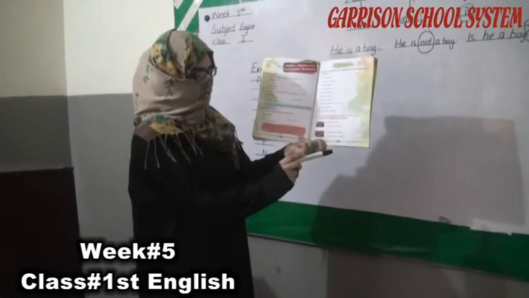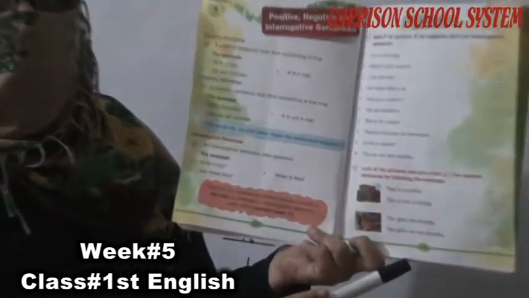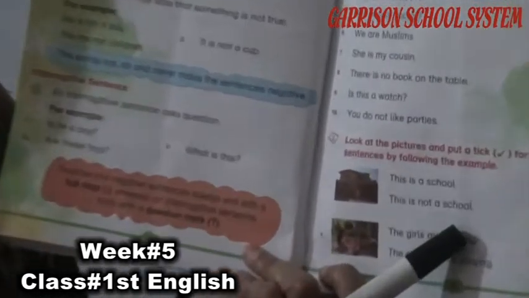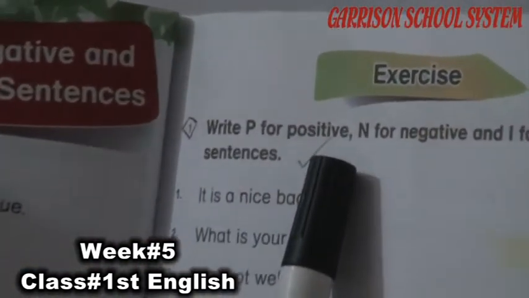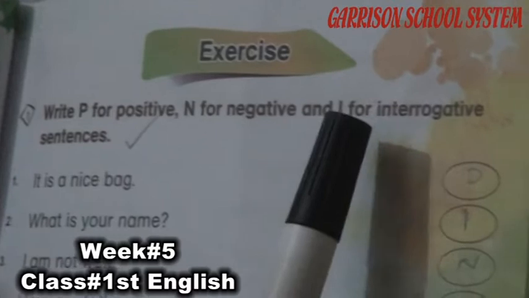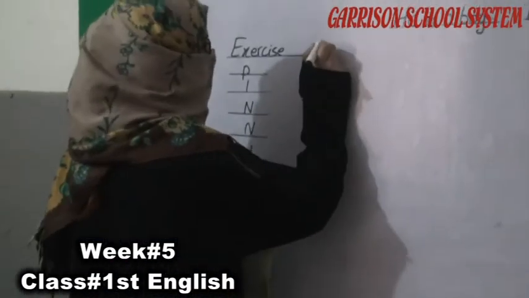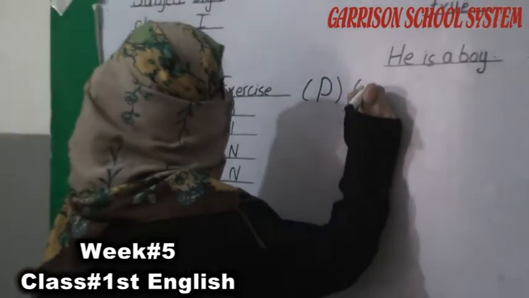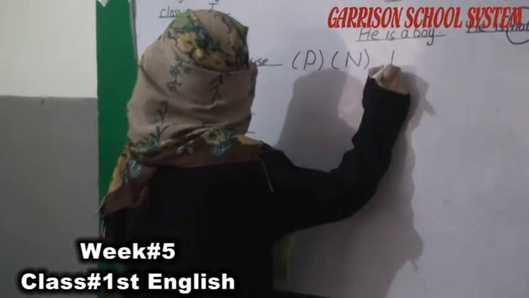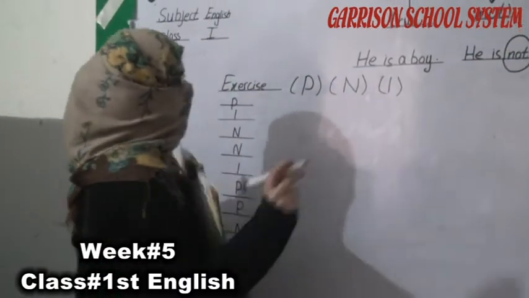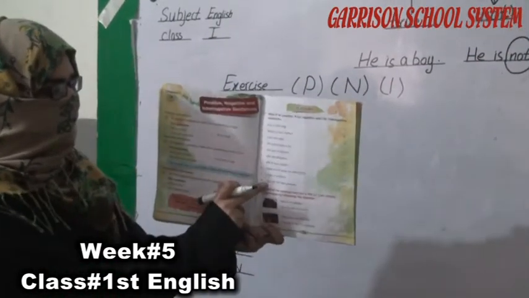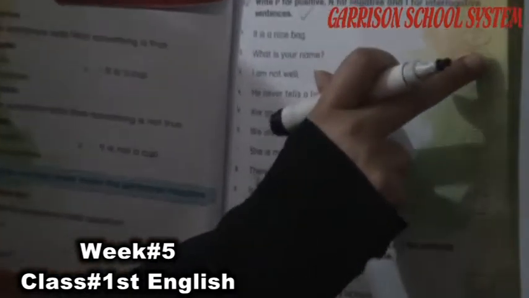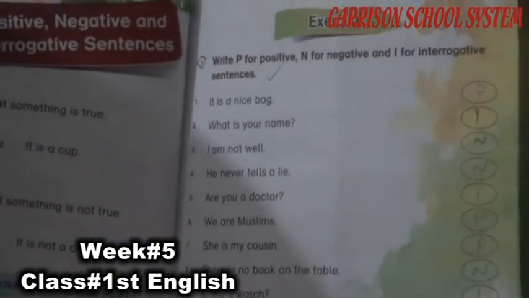Now, here is an exercise on the book page number 13. Write P for positive, N for negative and I for interrogative. P for positive के लिए P, negative के लिए N and interrogative के लिए I. They are giving you different statements and you have to put down whether they are positive, interrogative or negative statements.